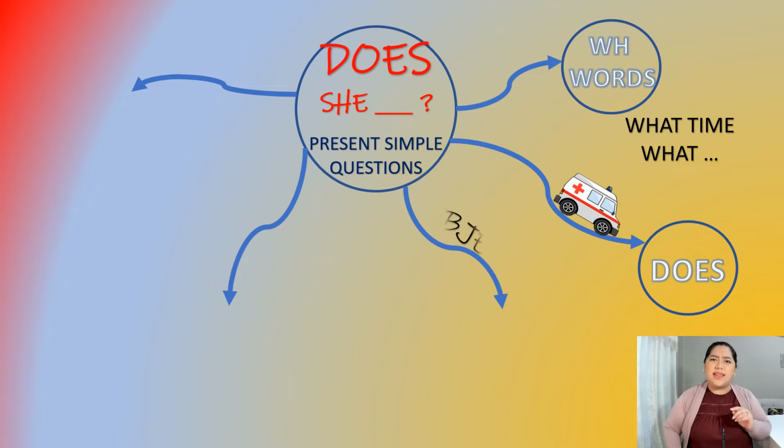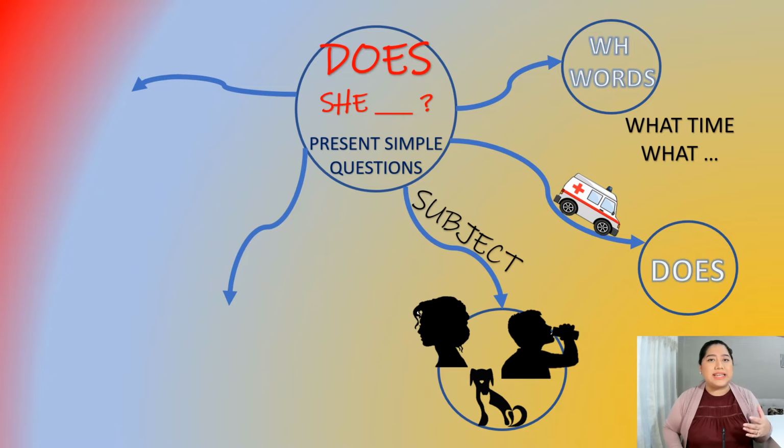Does. And then, well, we need a subject. But only we have four options here. You can use she, a woman, she, he, a man, he, it, maybe a thing, an animal, a place, it, or a singular noun.